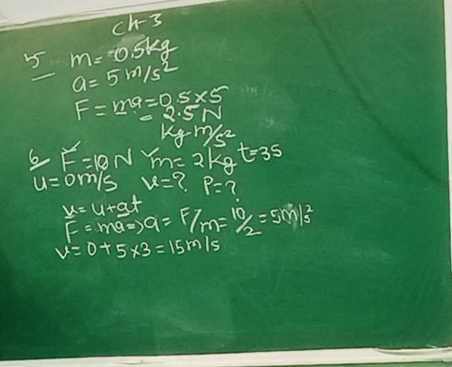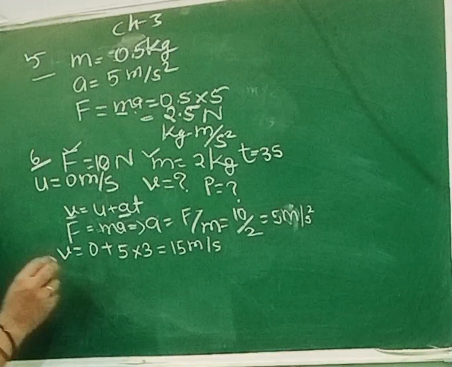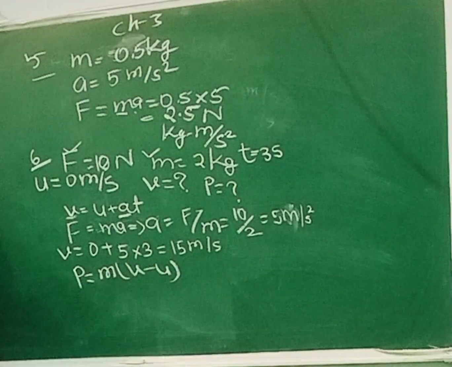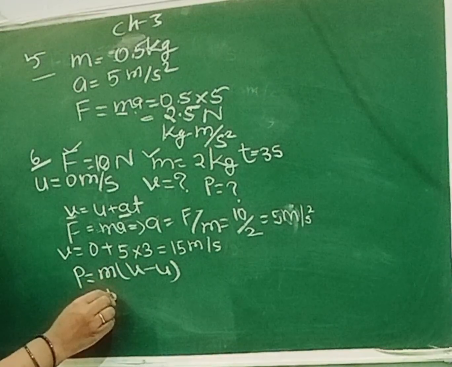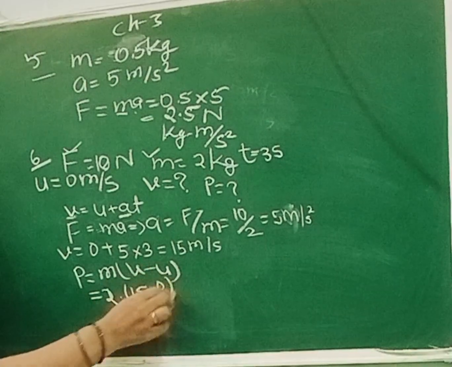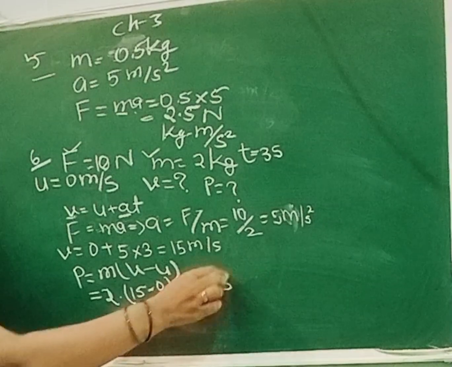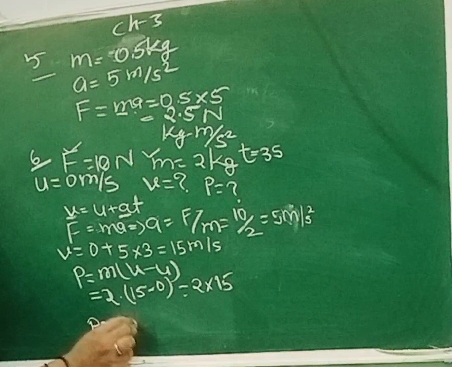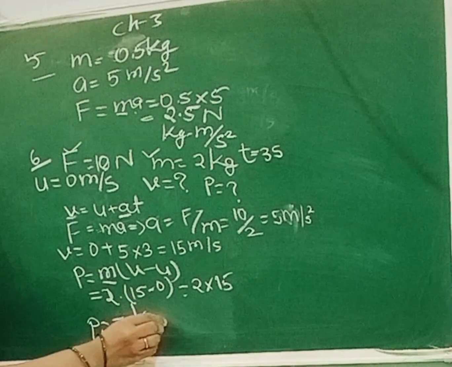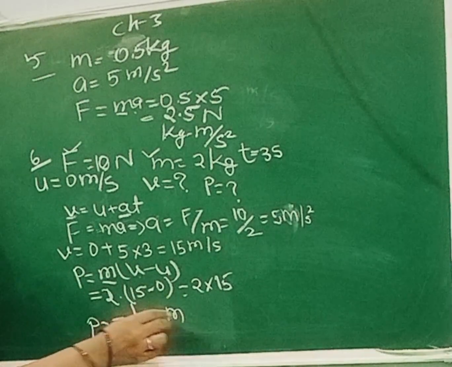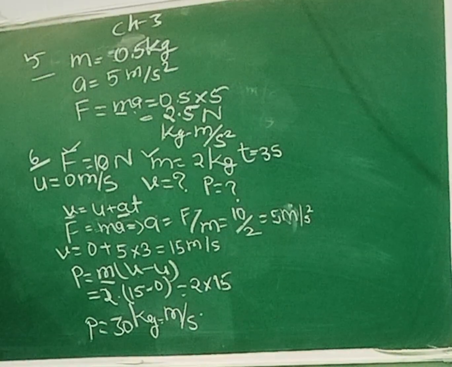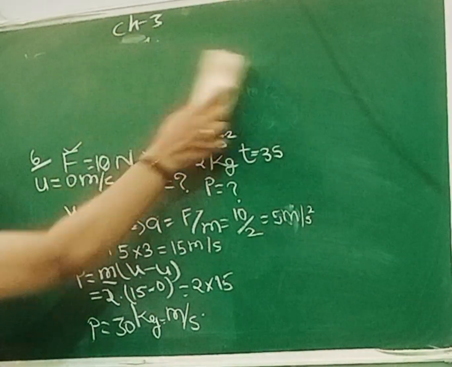Now we need to find out the change in momentum. So change in momentum is p is equal to m times the change in velocity, that is final minus initial velocity. M is 2, final velocity is 15, initial is 0. So it is equal to 2 into 15, so p is equal to 30. And what is the SI unit? Mass is in kilogram and velocity is in meter per second, so kilogram meter per second. This is your answer. Now we will move forward to question number 7.